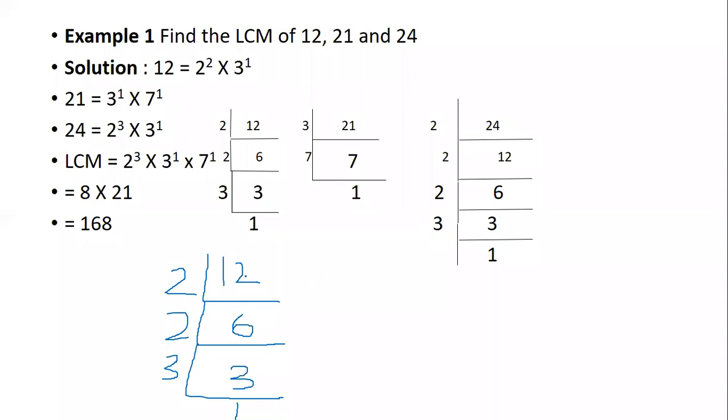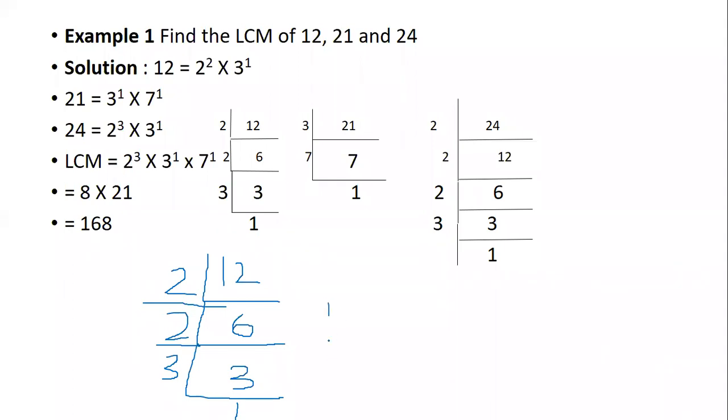So I started with 12 and divided it by 2, 2 sixes are 12. Then my number is 6, so 2 threes are 6. For the last step, my number is 3, a prime number, so I divide by itself. 3 ones are 3.